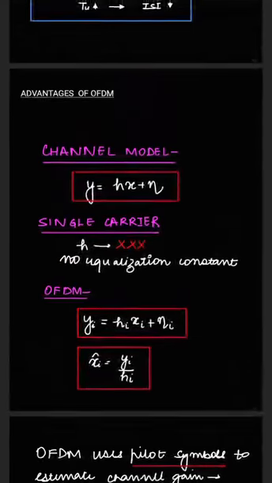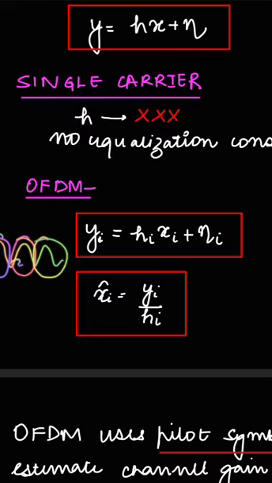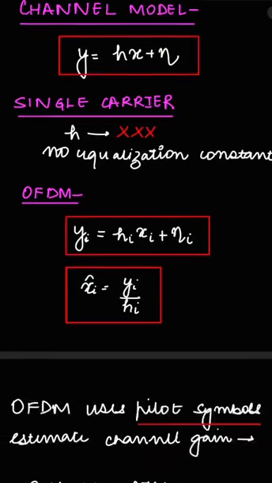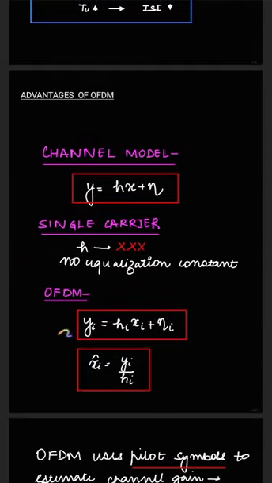So in OFDM, since we have divided that large channel into multiple subcarriers, the value of H for these subcarriers can be constant, since the subcarrier has less bandwidth compared to the single carrier. So in OFDM, it is possible to equalize the channel.